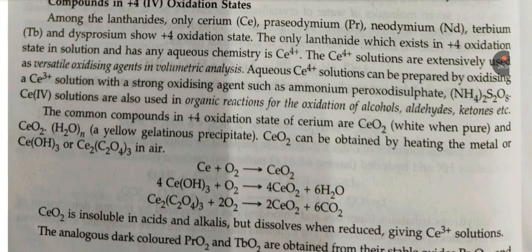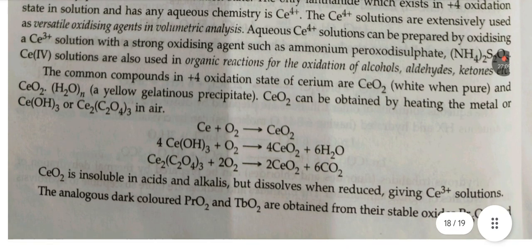They are also used in organic reactions for the oxidation of alcohol, aldehyde and ketone. Common compounds in +4 oxidation state of cerium are CeO2 and CeO2.nH2O. CeO2 can be obtained by heating the metal or Ce(OH)3 or Ce2(C2O4)3 in air. CeO2 is insoluble in acids and alkali but dissolves when reduced, giving Ce3+ solution.